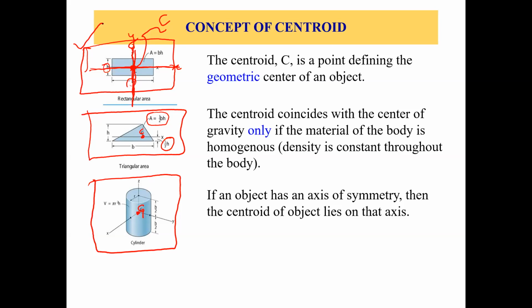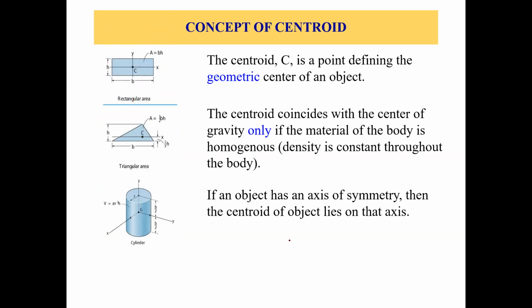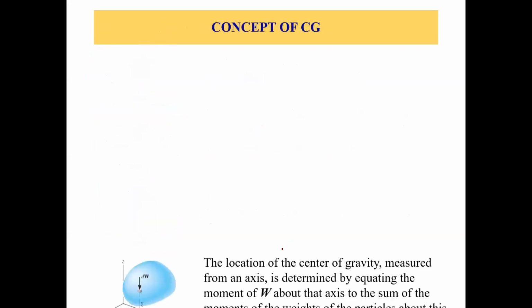So what this final point means is that if the object has one axis of symmetry, then the centroid will lie on that axis, but we will not know the location. So we'll have to find out the location, but it will be on that axis. Okay, so this was about the centroid.